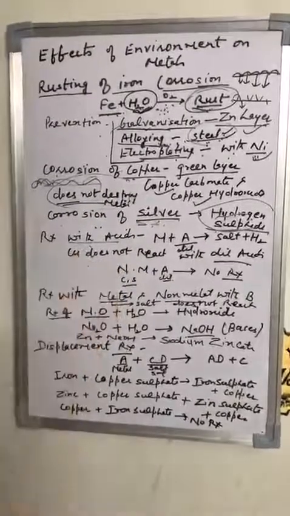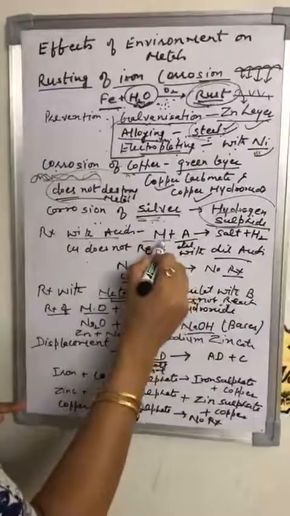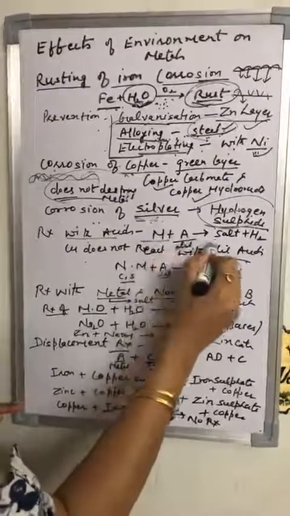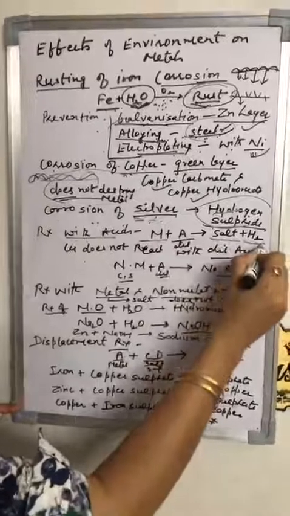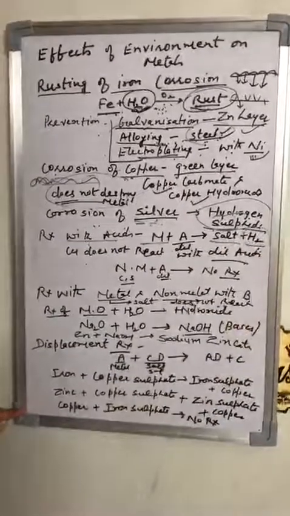Now the next is reaction with metals. The reaction of acid with metals. When metal, M stands for metal, reacts with the acid, A stands for acid, they form salt and hydrogen gas is released. Now how can you come to know that hydrogen gas is released?